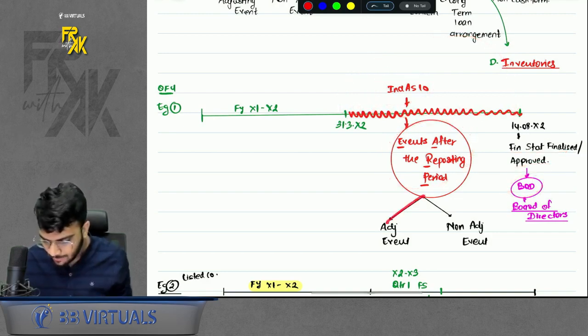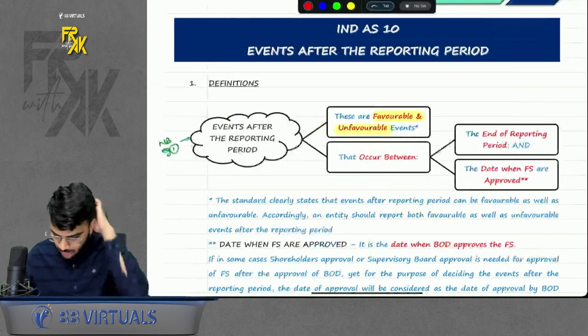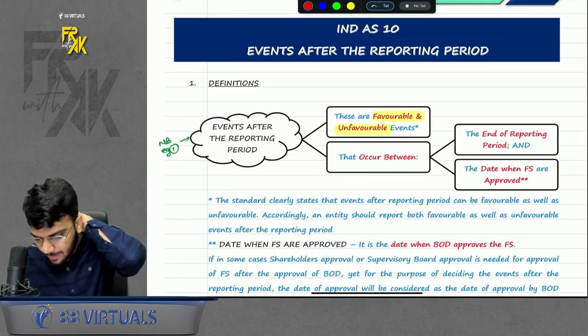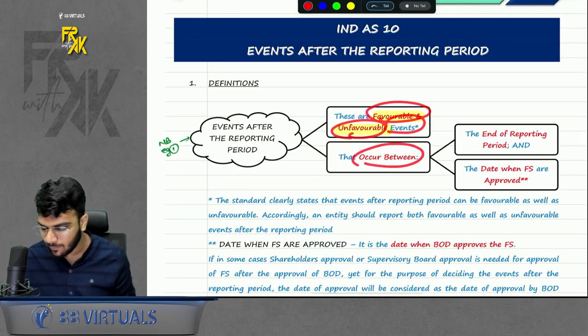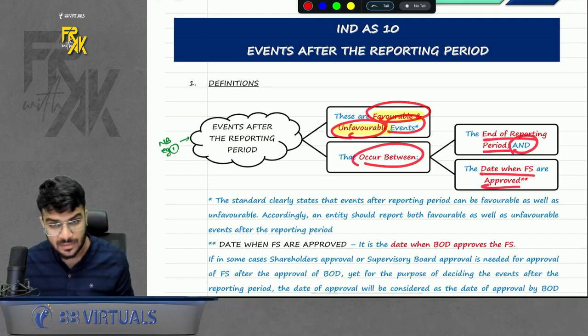Okay, and these can be two types of events, adjusting or non-adjusting. So if you look at the definition, it says these are favorable and unfavorable events that occur between end of reporting period and the date when FS are approved.